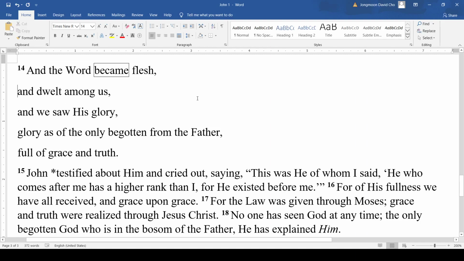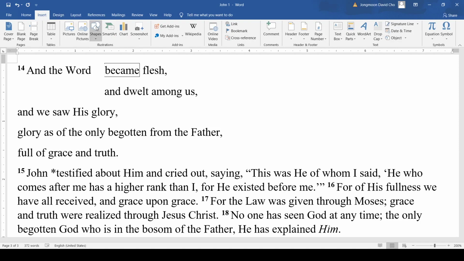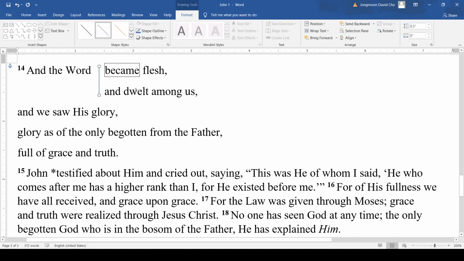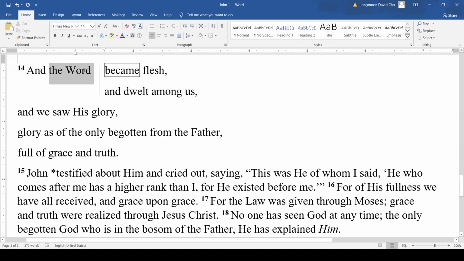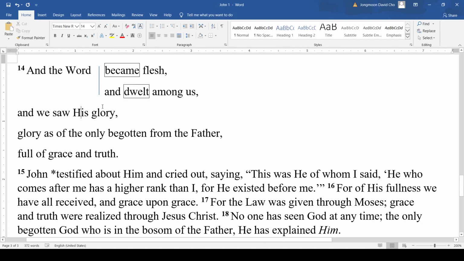It's connected by this word, the conjunction. So I will be putting a line here to show that the Word is the subject. The Word became flesh, the Word dwelt. He lived among us. So that's another verb here. This is how I would diagram this.